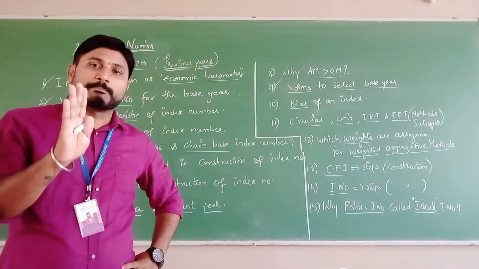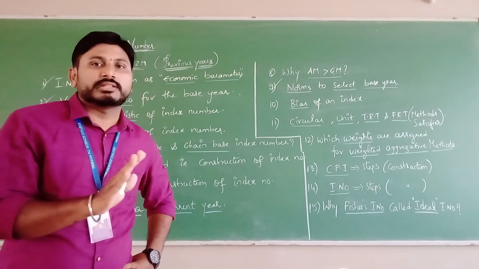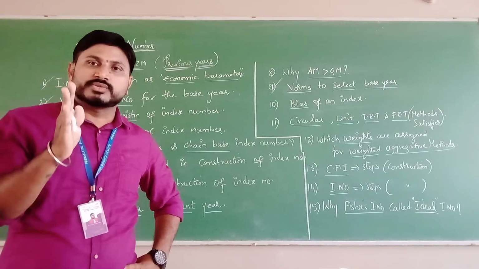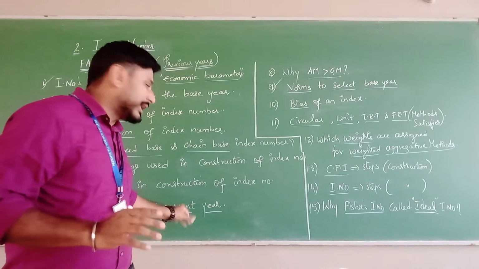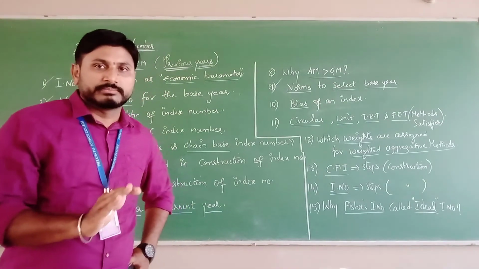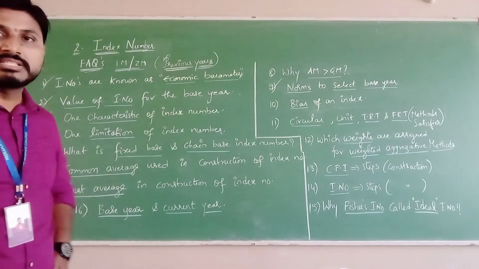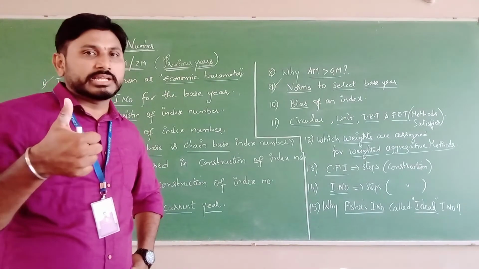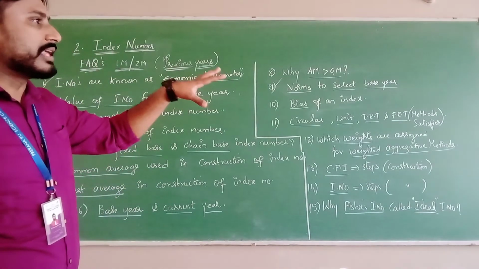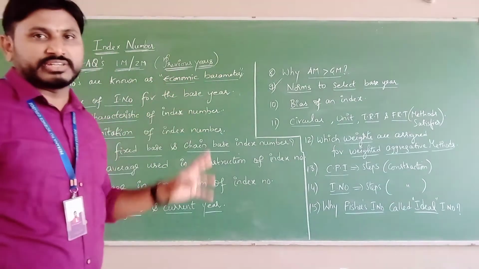Current year means where comparisons are needed, required. That itself is the current year. Base year means the year which is used for comparison. Current year means the year where the comparisons are required. Generally, the base year is denoted as 0 and the current year is denoted as 1. You all know that. Now, what are the norms to select the base year? That is one important question.